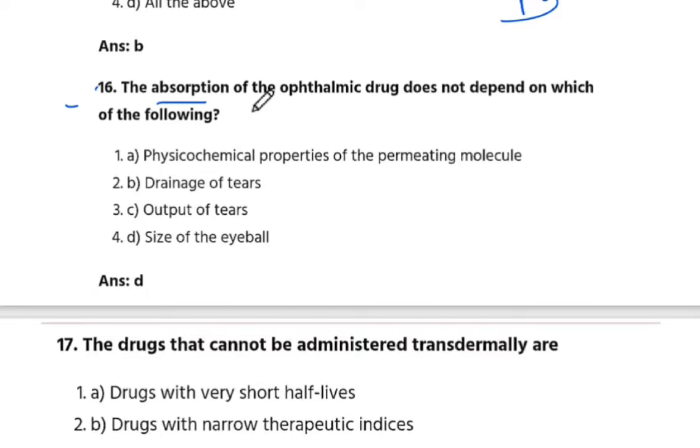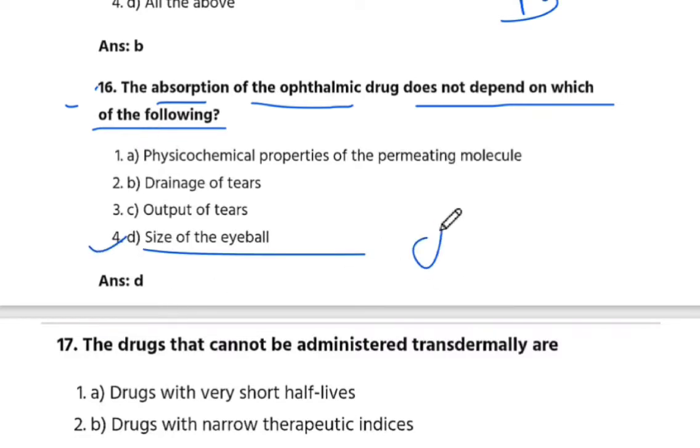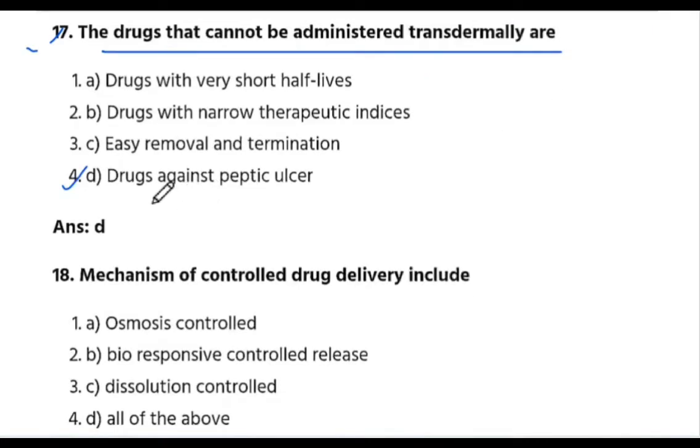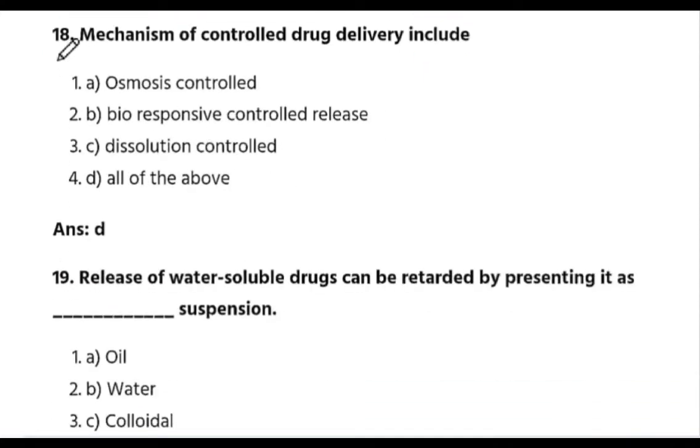Next बात करते हैं 16 question number. 16 is the absorption of the ophthalmic drug does not depend on which of the following. The answer is D. Size of the eyeball. Next is 17 question number. The drug that cannot be administered. Drugs against peptic ulcer. The answer is D. Okay.